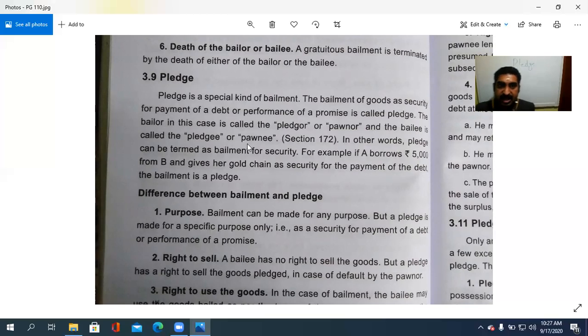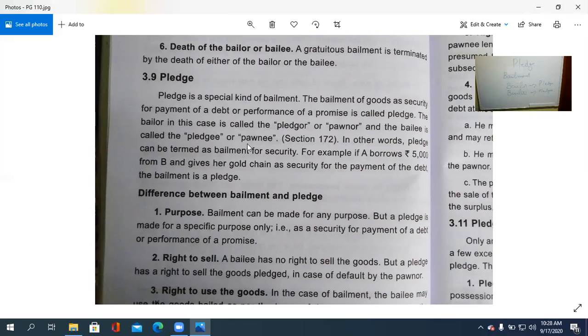So the bailer in this case is the pledger or the pawnor, and the bailee is called the pledgee or pawnee. So it is a type of bailment, and the bailer is the one starting the bailment contract, and there is a bailee who agrees to that. Like the same in pledge, there is a pledger and pledgee.